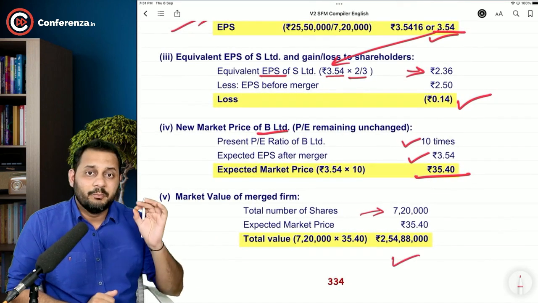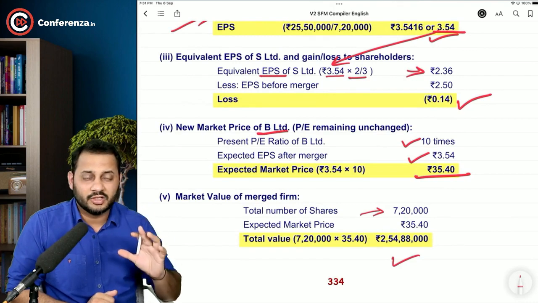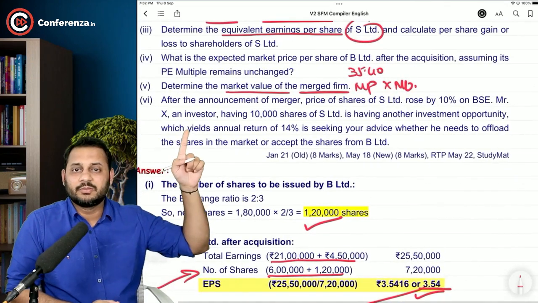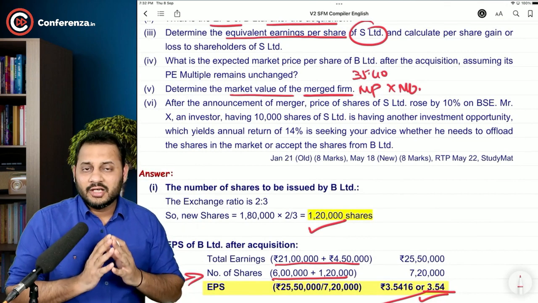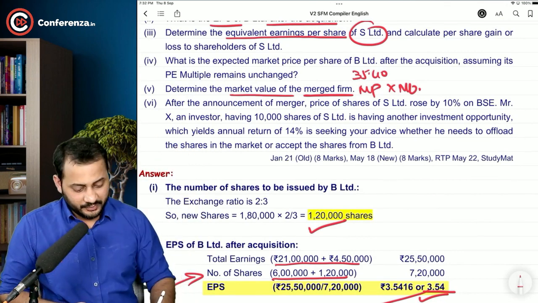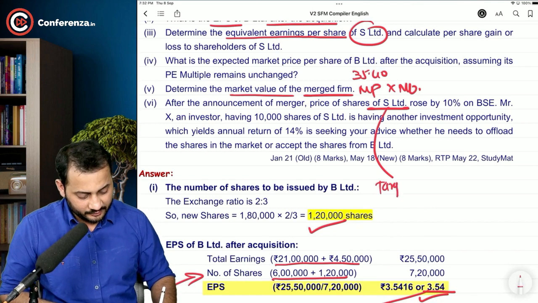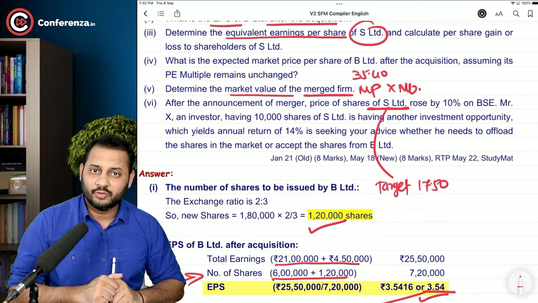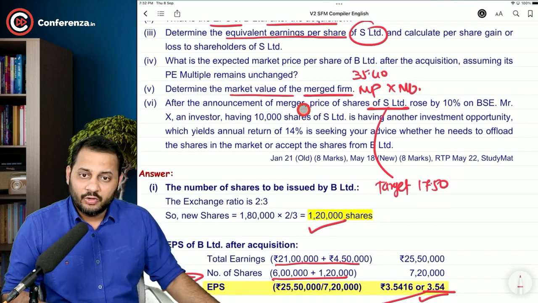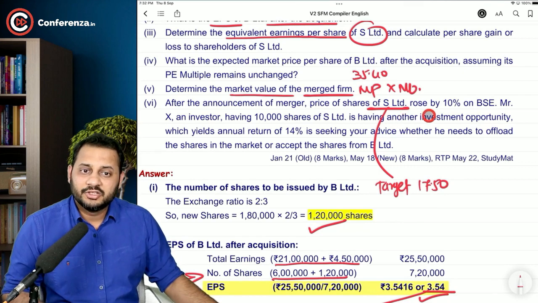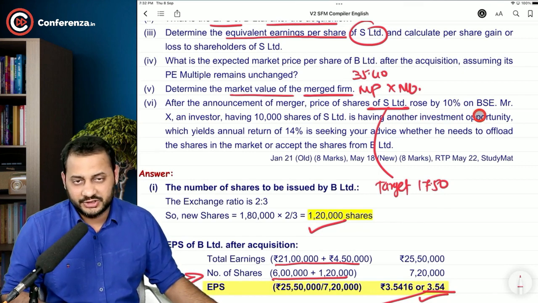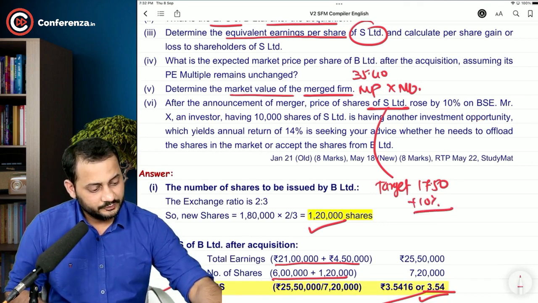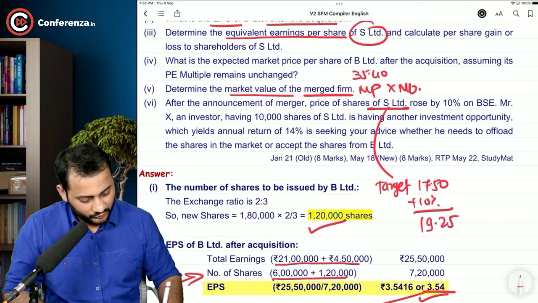It's very simple. The best part of this question, because of which I took this, because all these are repeated ones, is this sixth part. Understand this. After the announcement of merger, the price of shares of S Limited, the target company, was 17.50 rupees before merger. Because of this announcement of merger, the price of this share rose by 10% on the stock exchange. That means if you add 10% to it, now your share is worth 19.25 rupees.